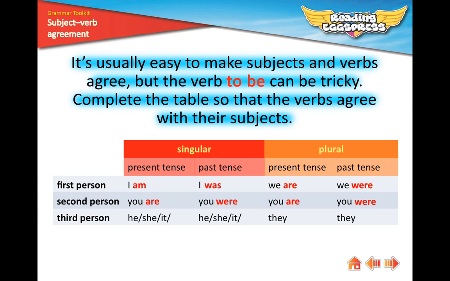Now third person, he, she, it. Third person singular present tense, we add is. So it can be he is, she is, it is. Third person singular past tense, was. He was, she was, it was. Now, third person plural present tense, they are. And third person plural past tense, yes, they were.